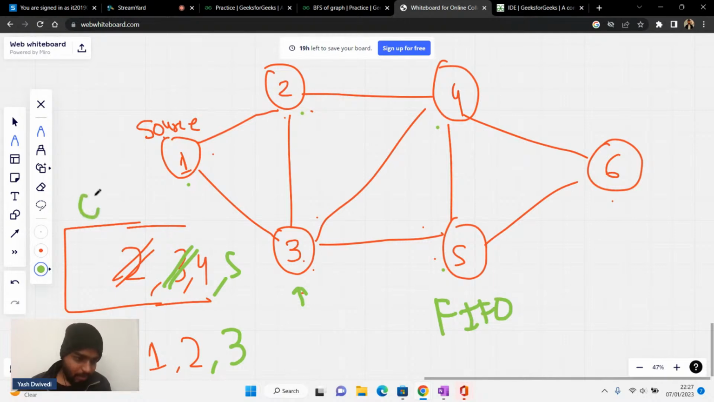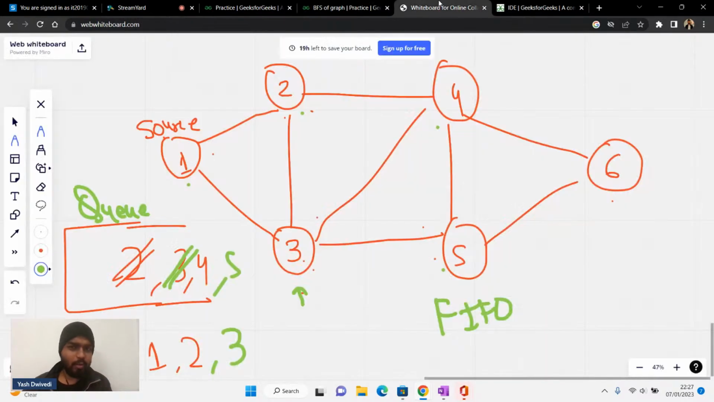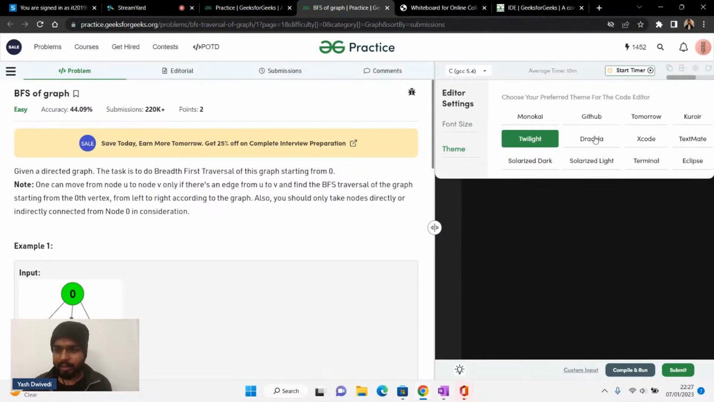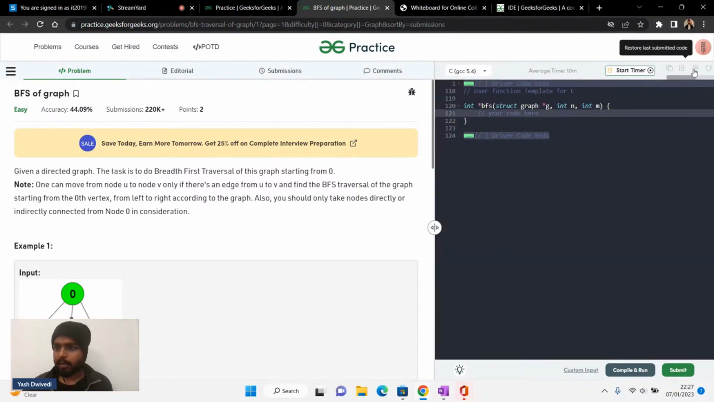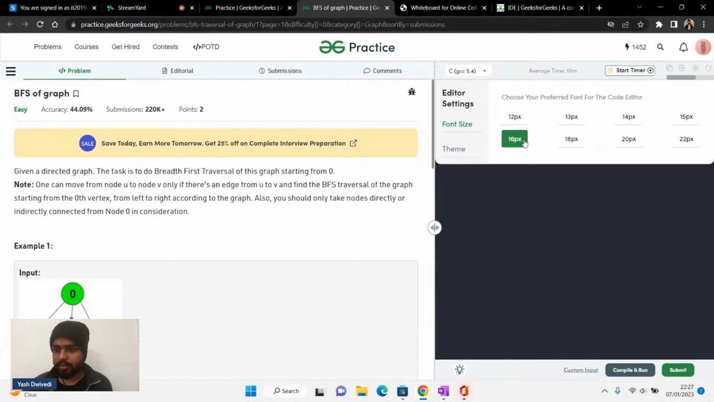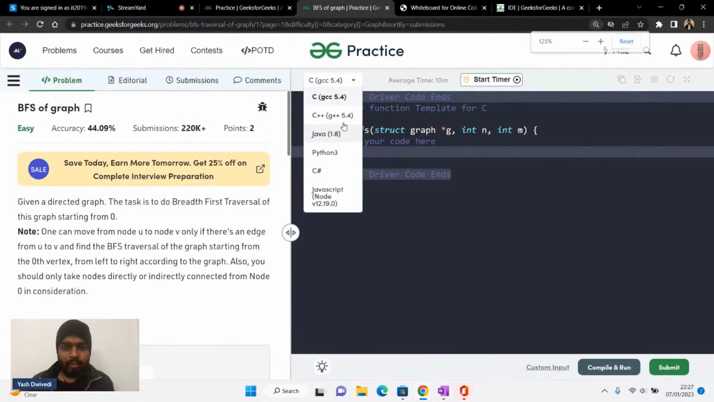So for this, I'm using a queue data structure. A lot of people are clear, I think. Don't worry, I will also try to cover some of the medium problems as well. As of now, I'm covering only the basic problems. Just give me a second, let me change the font size to, let's say, 16. All right, so let's do this here.